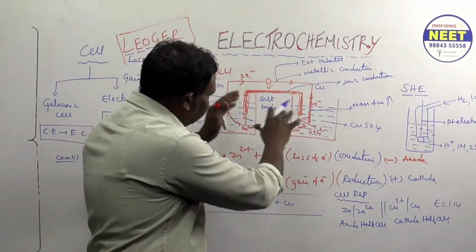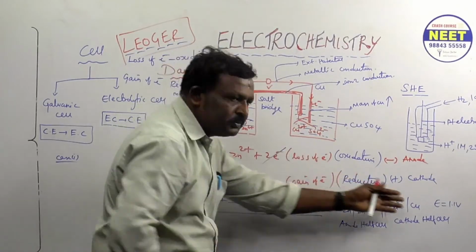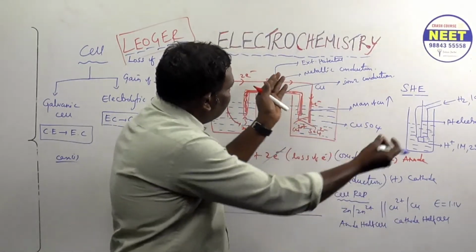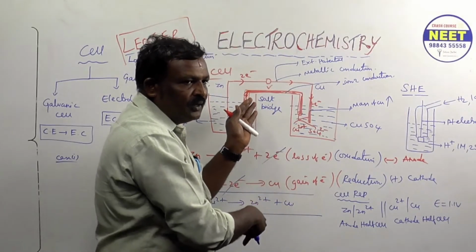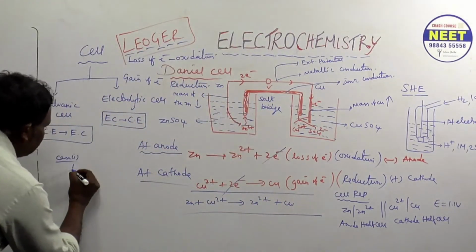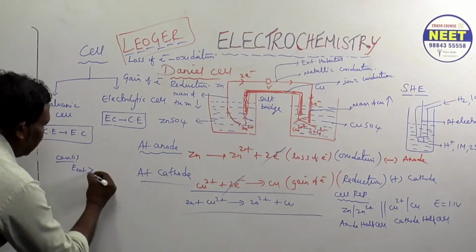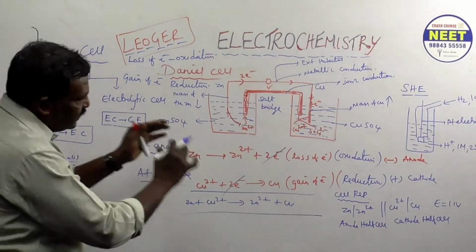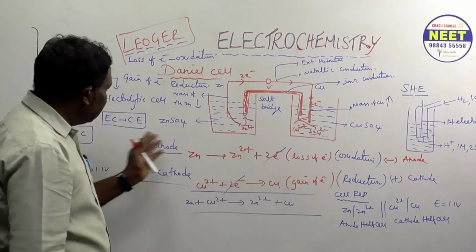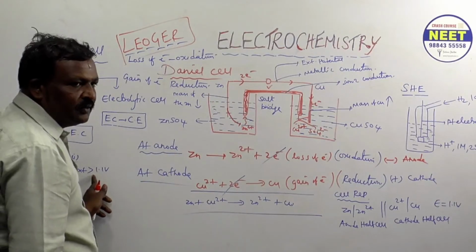If you set up the apparatus, the cell itself produces this much voltage, 1.1 volt. But if you apply some potential externally to this cell, and suppose the external potential is greater than 1.1 volt, what happened?